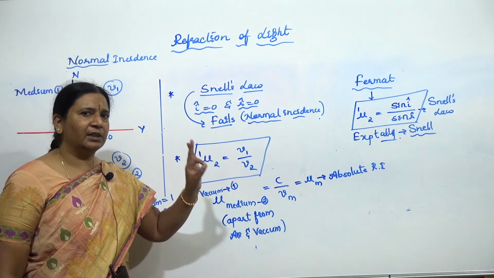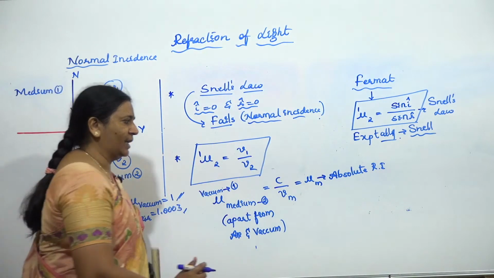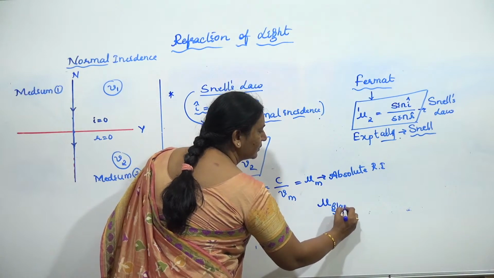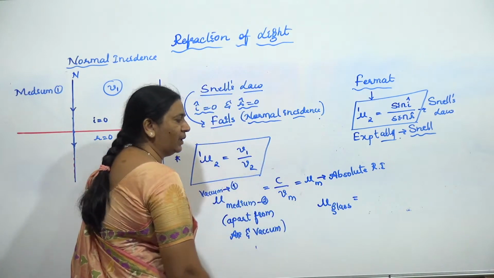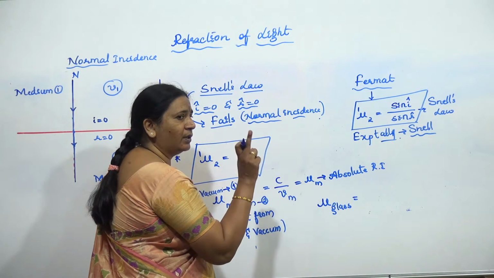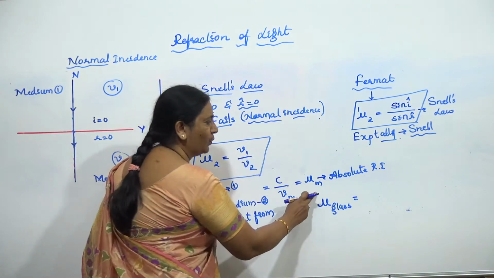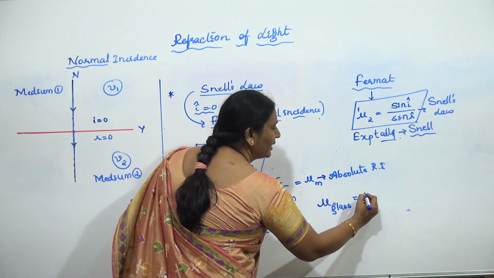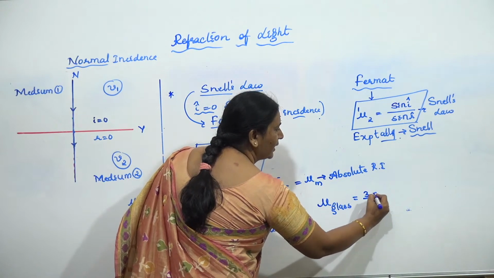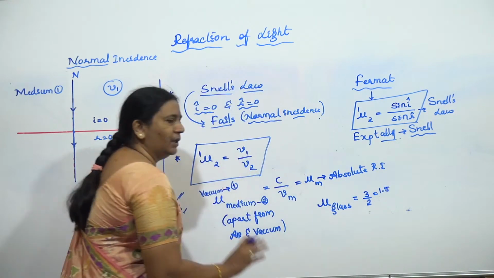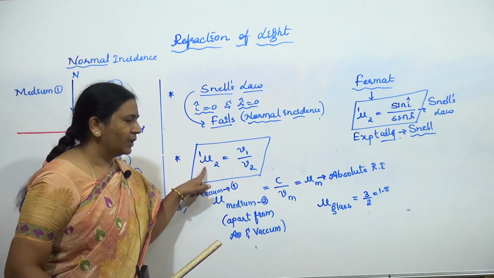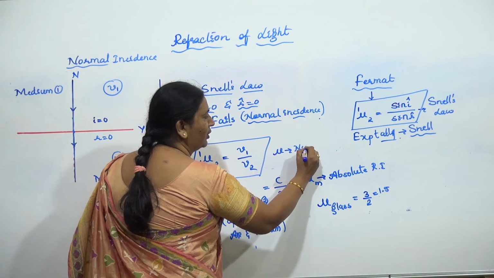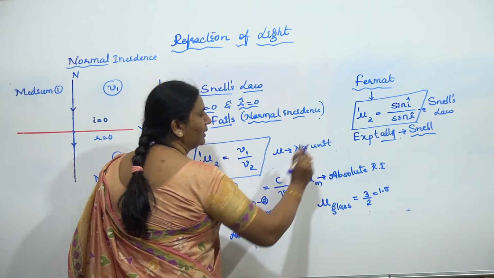Say, for example, the refractive index of glass. If I write it only like this, it indicates that the first medium is air or vacuum. So the refractive index of glass is 3/2, or you can take it as 1.5. It is unitless, it does not have any unit. Dimensionless, unitless.